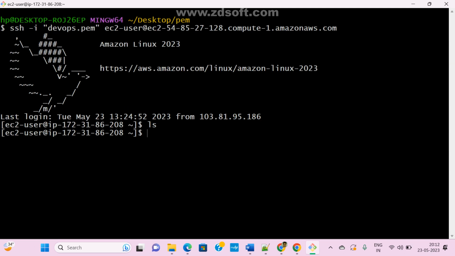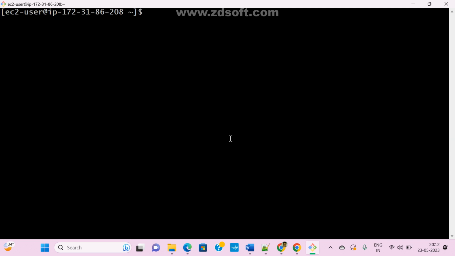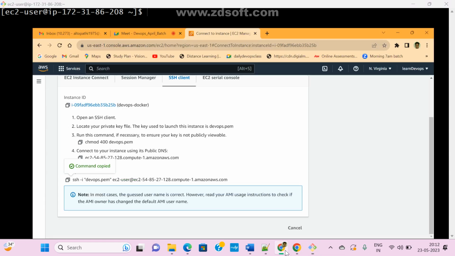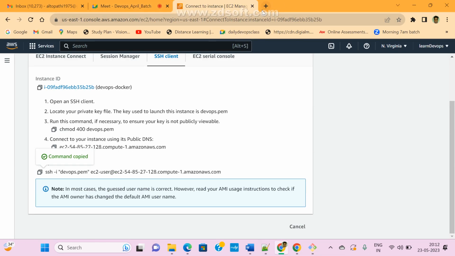First you need to install Docker Compose, right? Just go to Google and search how to install Docker Compose. Docker Compose is a tool, and with the help of this tool we can create a multi-container Docker application.